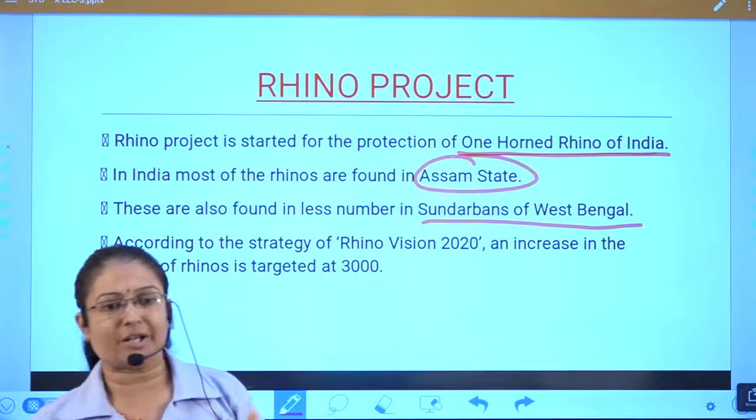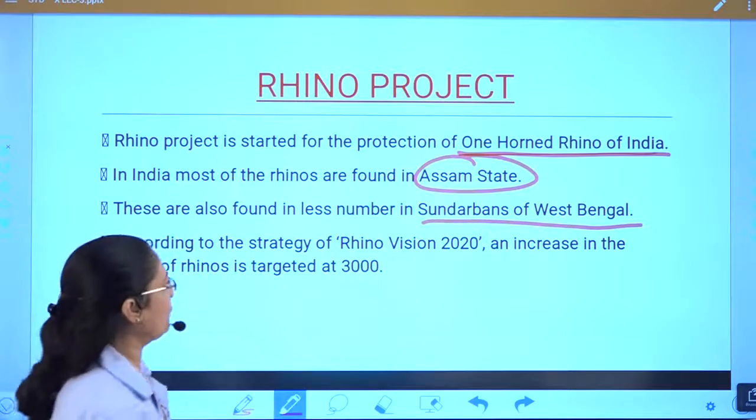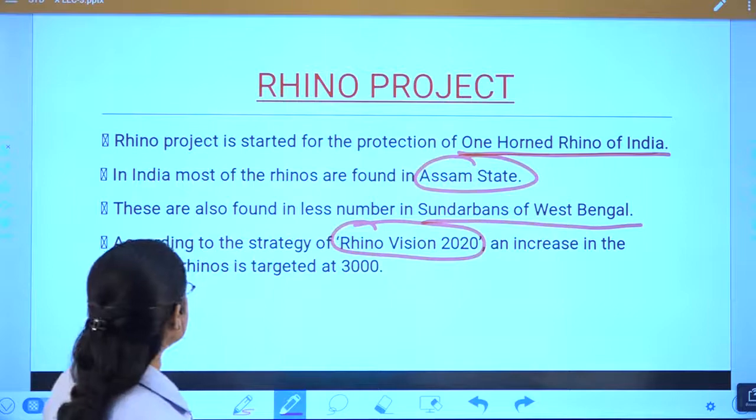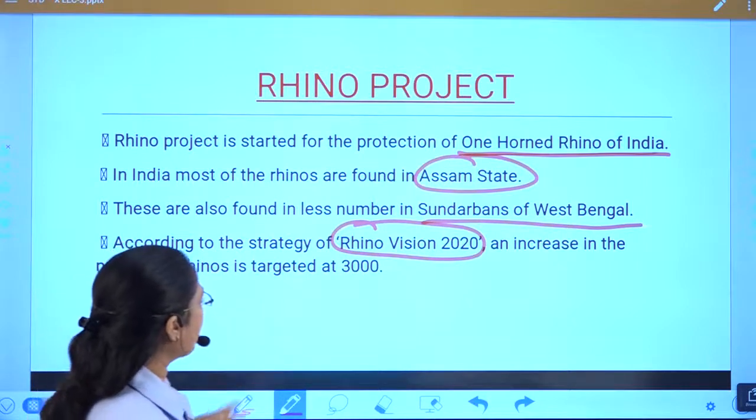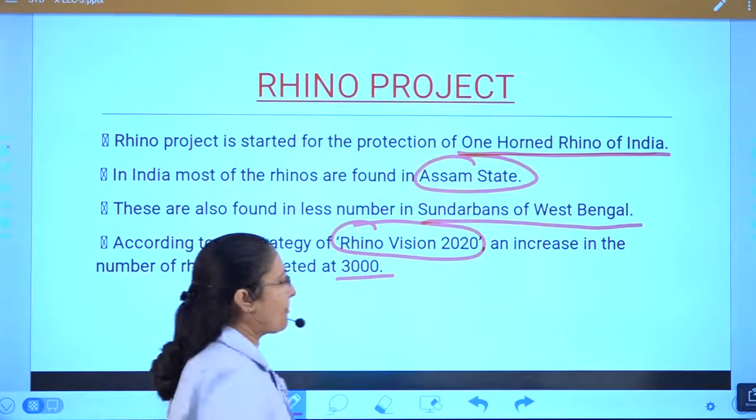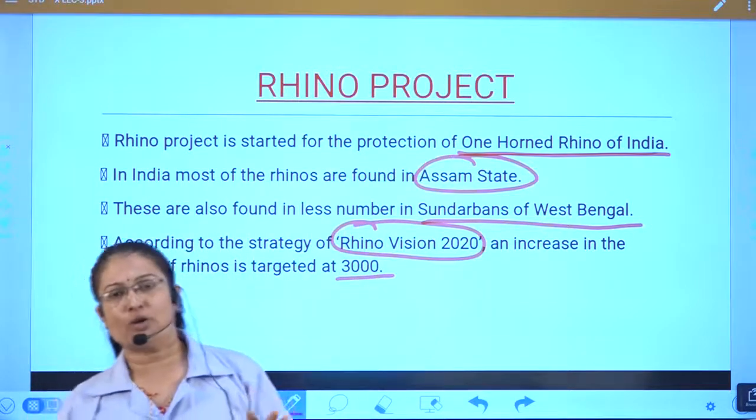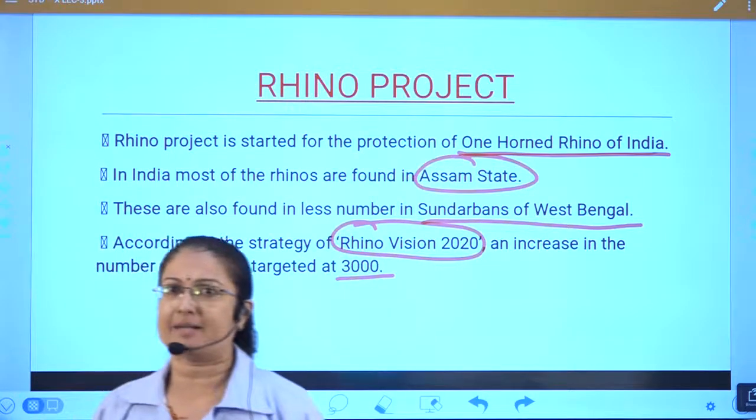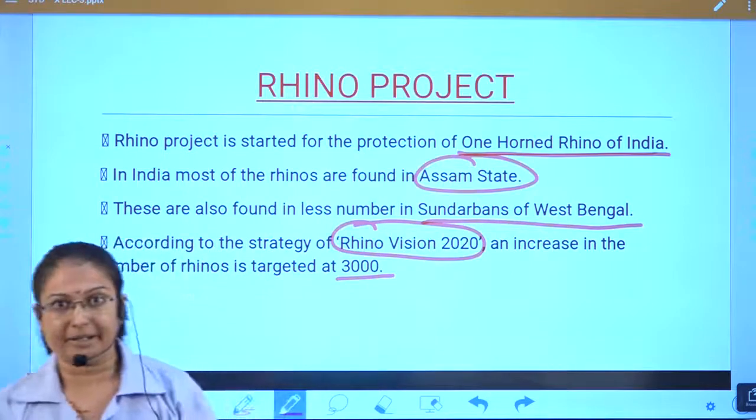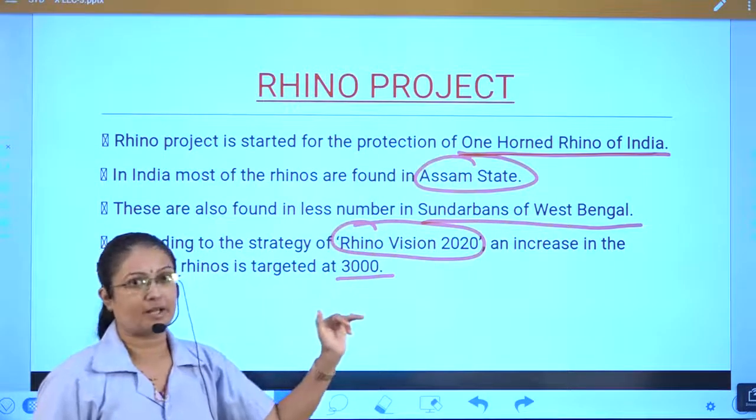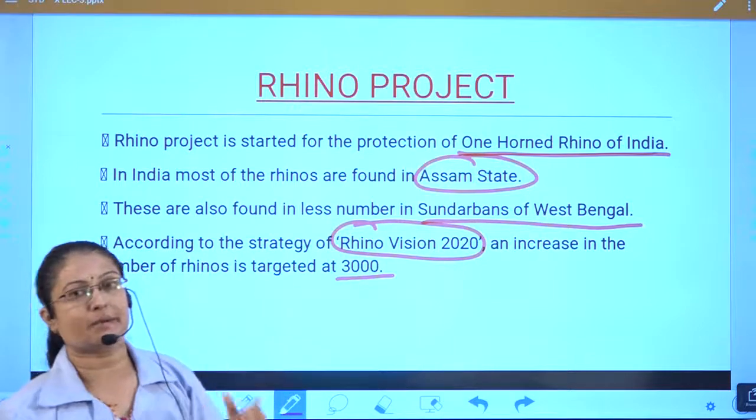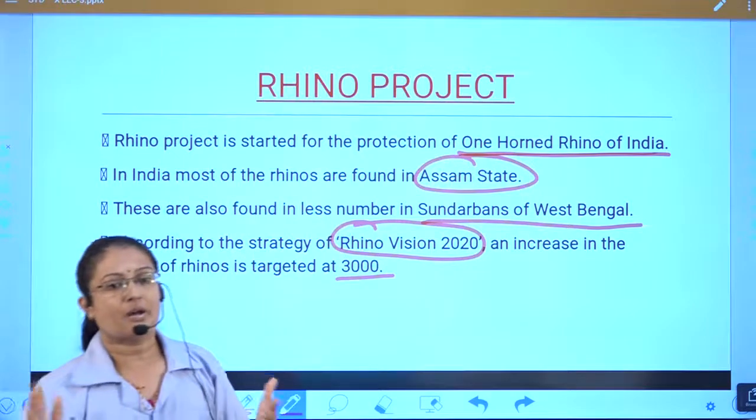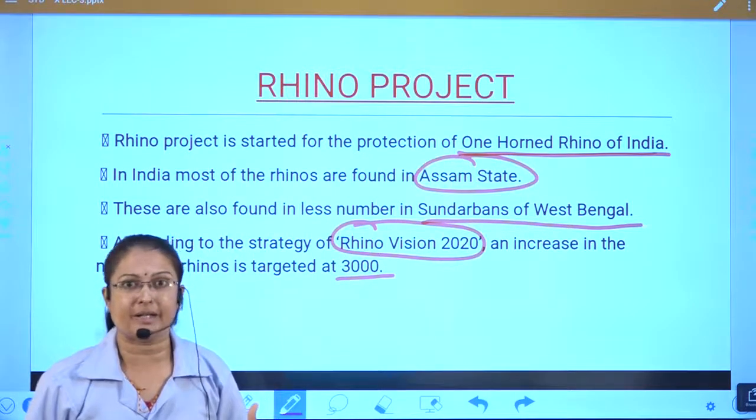And according to this strategy, Rhino Vision 2020, see, a beautiful name is given, Rhino Vision 2020. An increase in the number of rhinos is targeted at 3000. कितना टारगेट है? According to the Rhino Vision 2020, this is one entire project which was undertaken by the central government, and the target is to reach the number of 3000. 3000 गैंडे मतलब राइनो का नंबर इंक्रीज हो जाए. That is the vision, Rhino Vision 2020 का टारगेट दिया गया है.